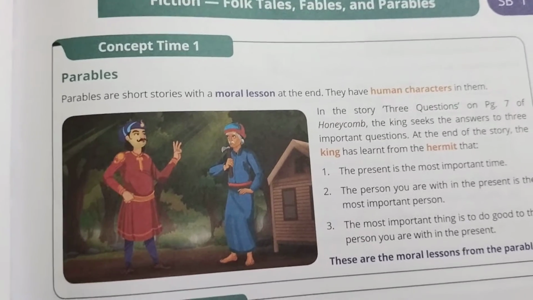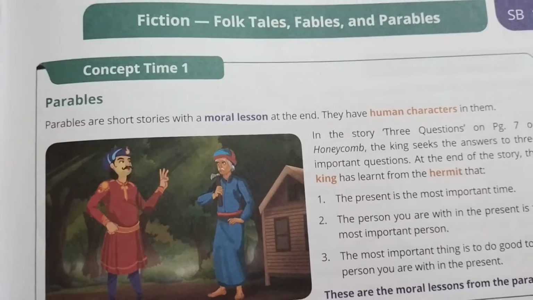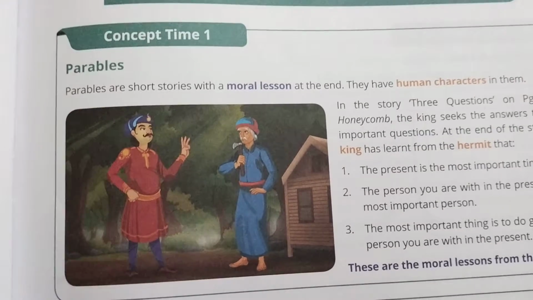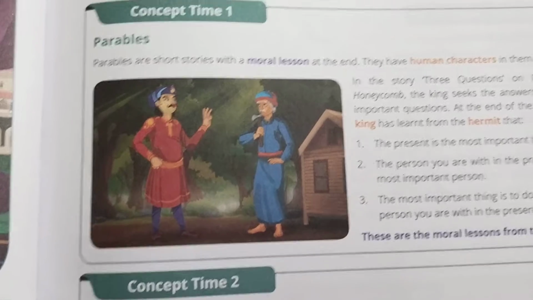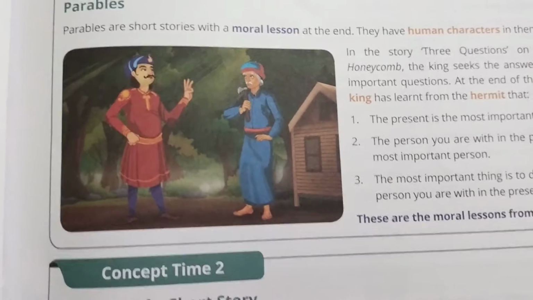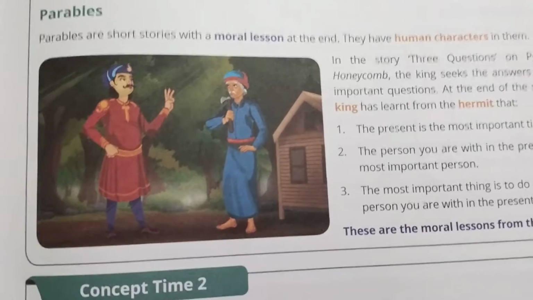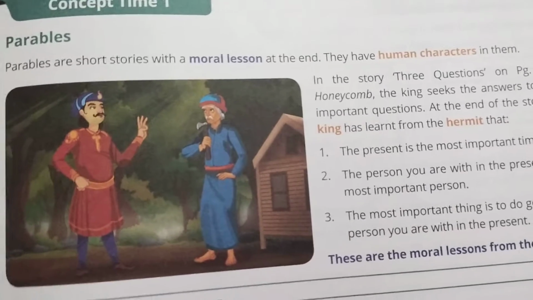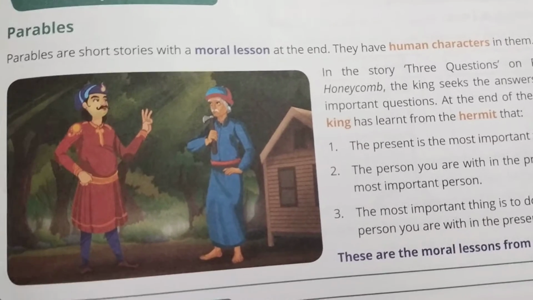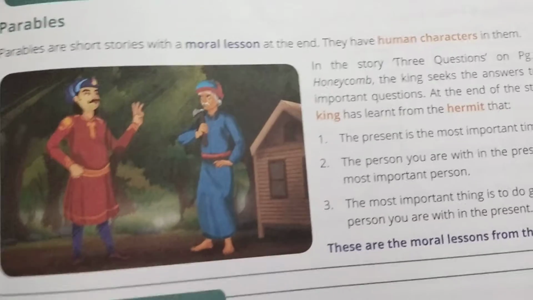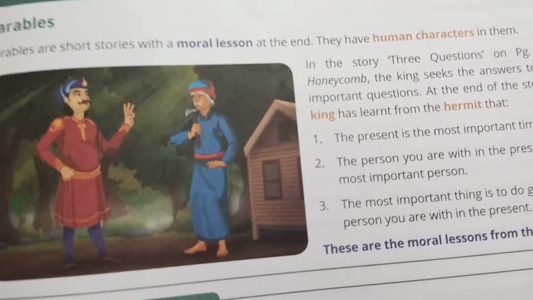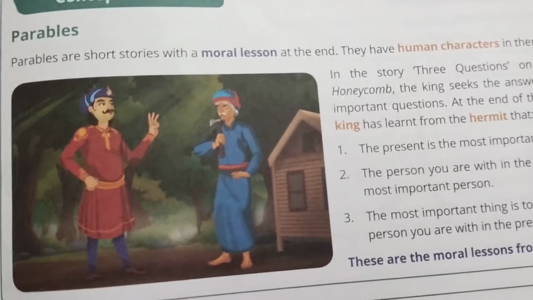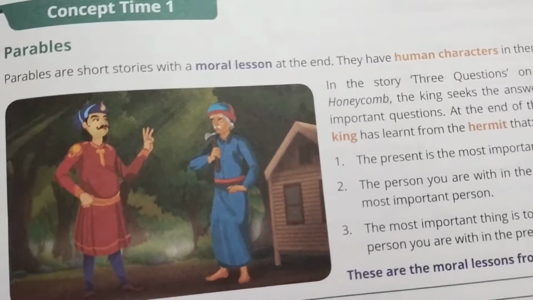So what do you mean by parables? Parables are short stories with moral lessons. So you can see many human characters in that. For example, you all know the content which is given in the NCERT book, that is, the 3 questions. You may have seen many human characters there. Can you think and tell me who the characters are? Yes, the king, the hermit, the wise men, and the bearded man. So these are the human characters which were introduced in that content.